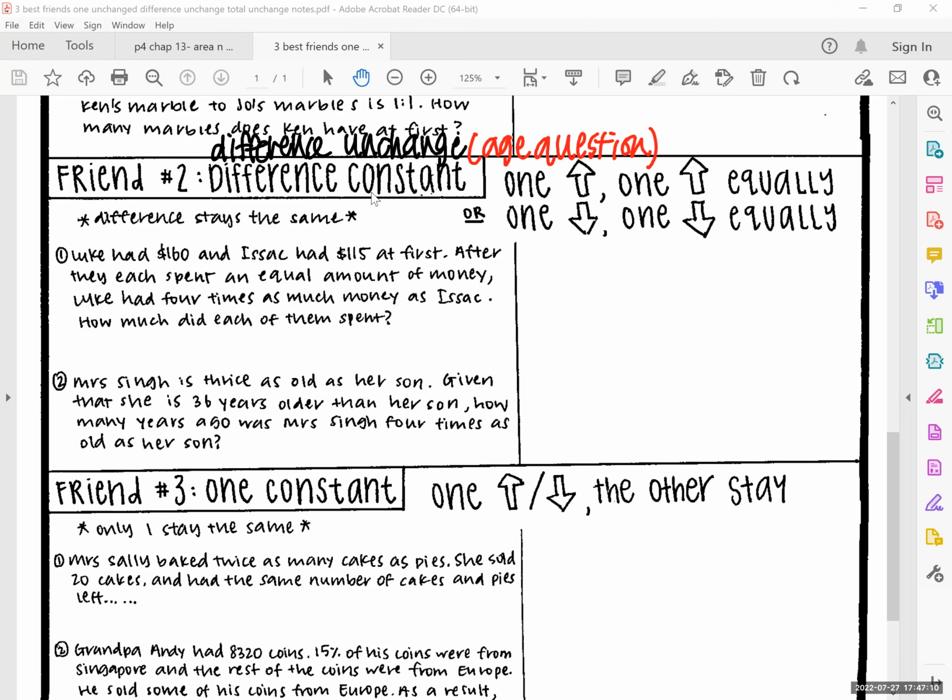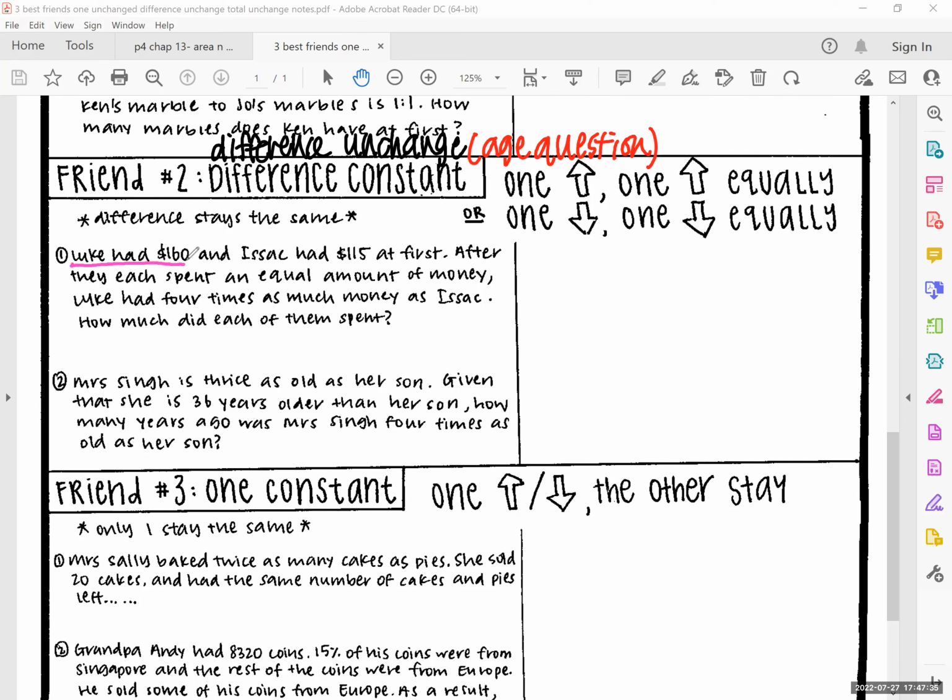Yeah, I give someone. Means you go up by 2, I go down by 2. What kind of question is that? You must memorize already, by then. Yes, total unchanged. Okay, so right now, this one is different. This one is both go up, both go down, yeah? So they say Luke has $160.